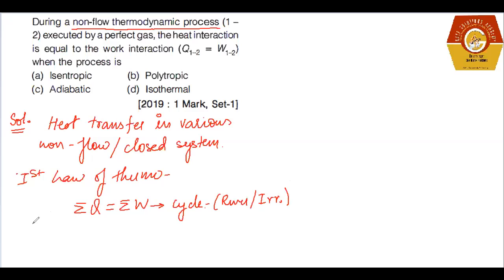When this first law of thermodynamics is applicable for a process, then its equation changes to del Q equals del U plus del W, right?